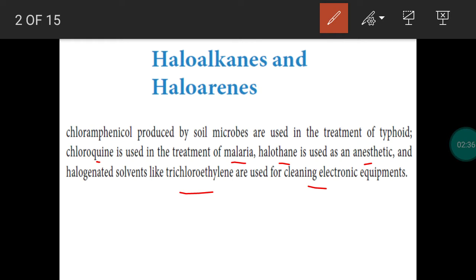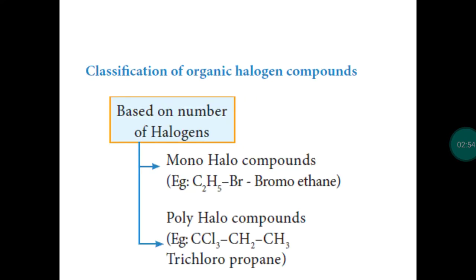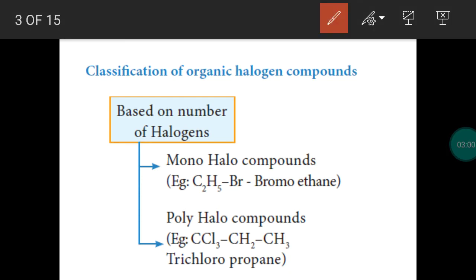So haloalkanes and haloarenes are collectively known as organic halogen compounds. If hydrogen atom in the alkane as well as arenes are replaced by a halogen, we will get haloalkanes and haloarenes. So how can we classify the organic halogen compounds? Any halogen based compound can be classified in 2 aspects. Number 1, how many halogen atoms are present in the compound. This is one way of classifying the organic halogen compounds.